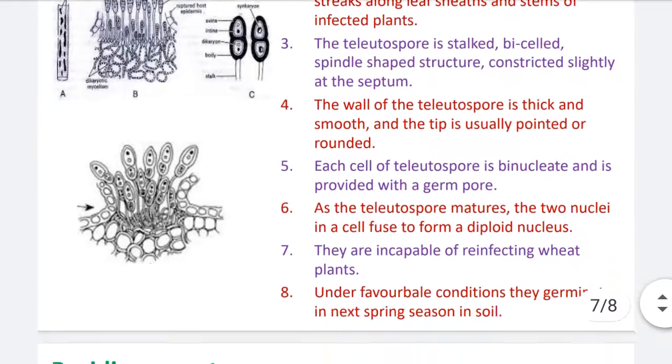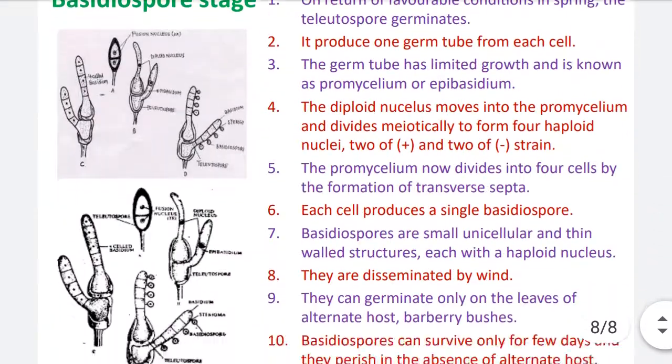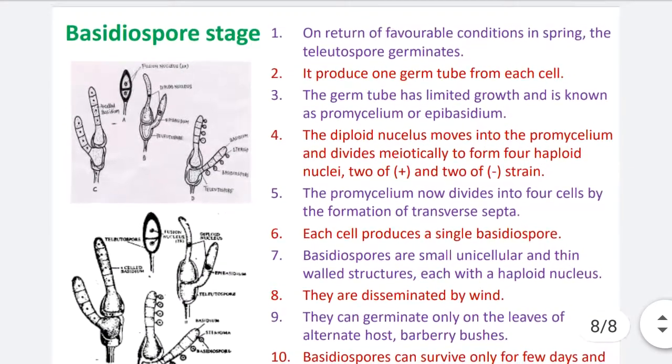Then the third spore stage is the basidiospores. This basidiospore is the third spore stage in the Puccinia life cycle. This spore stage develops after the germination of the teliospore in the soil. This basidiospore cannot develop on the wheat or on the barberry.